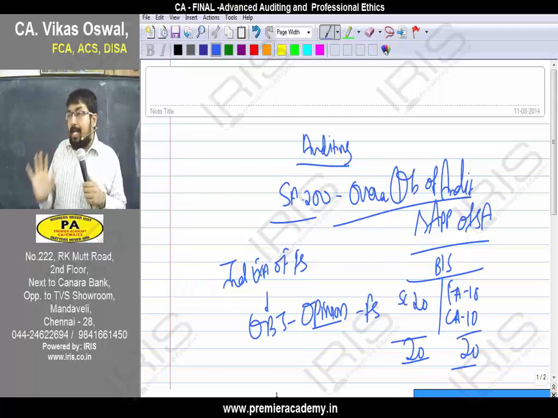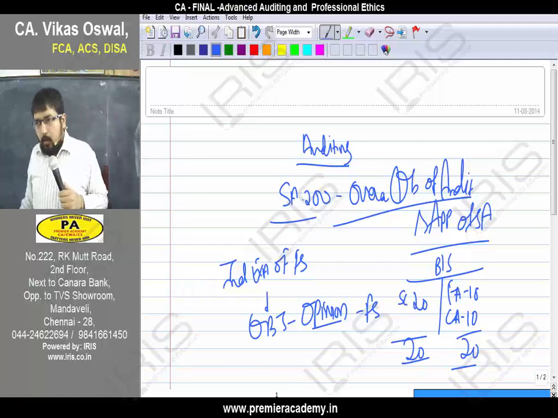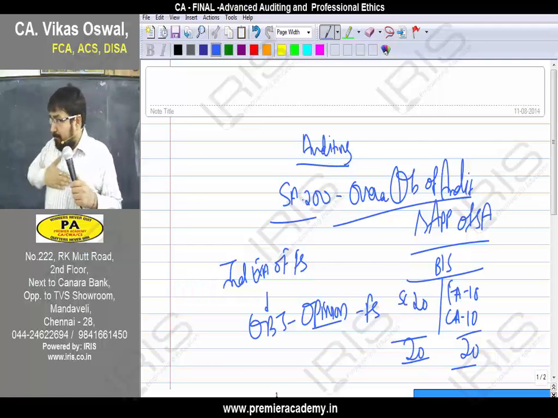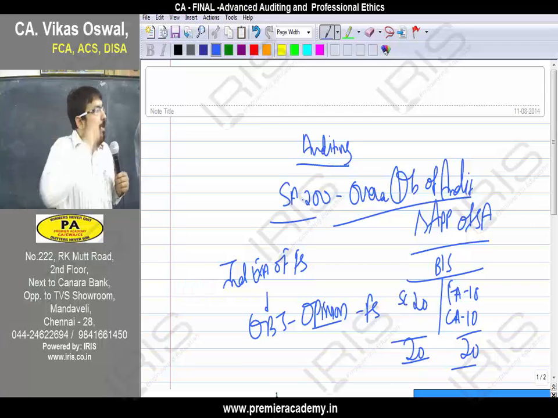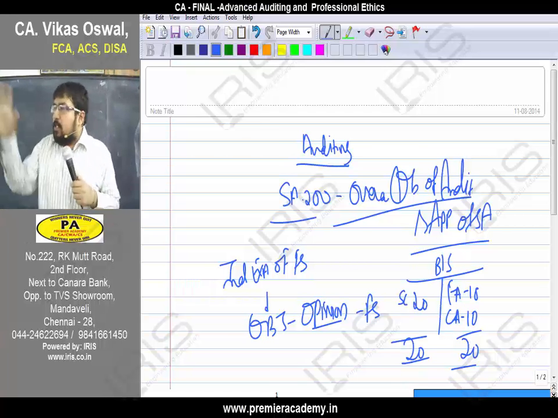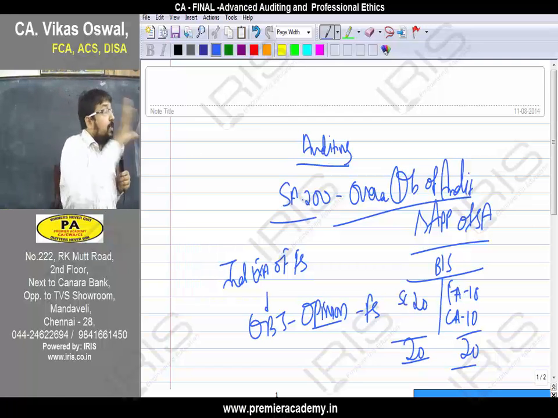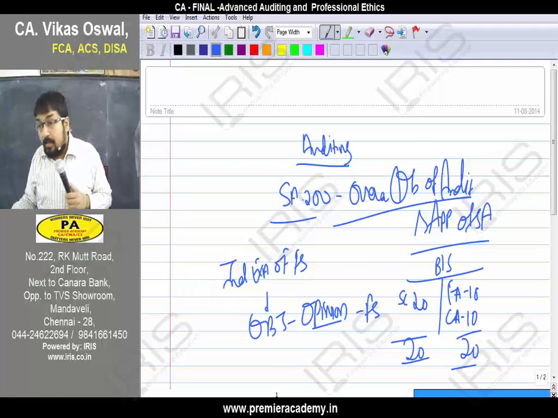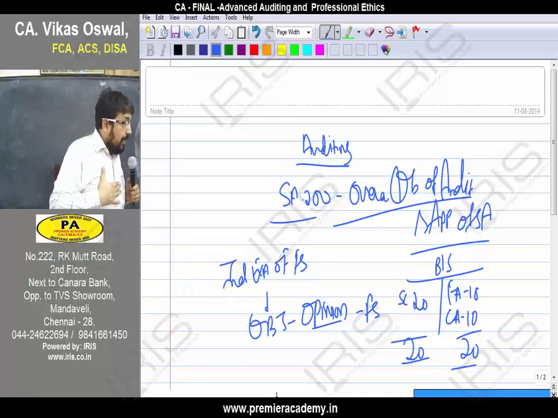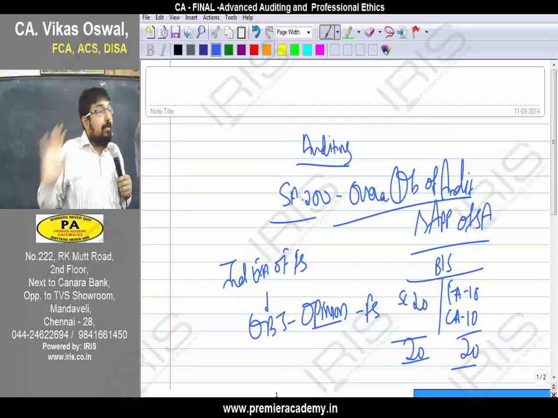Now, as an auditor, I need to check. If fixed assets are 10 crores, give me the evidence for 10 crores. The auditor will ask the accountant: if current assets are 10 crores, give me evidence for 10 crores. If share capital is 20 crores, give me evidence for 20 crores. Evidence, evidence, evidence. Who has to provide evidence? The company is required to provide the audit evidence.